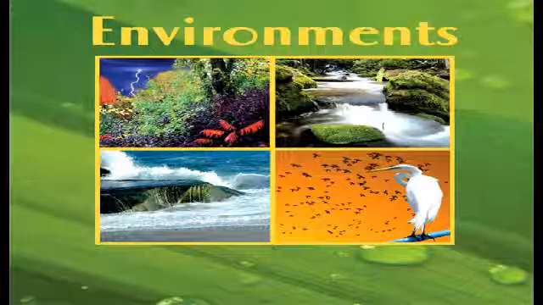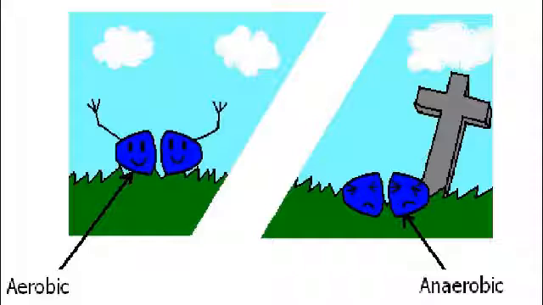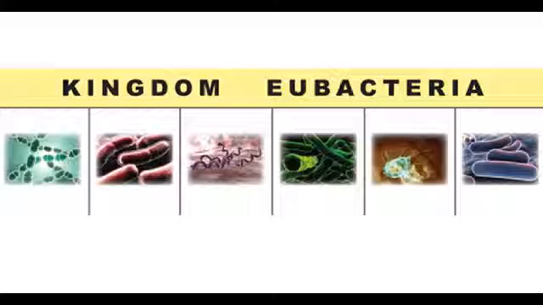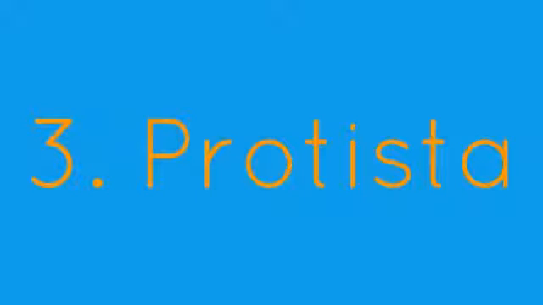Moreover, some eubacteria are aerobic, so they need oxygen to survive, while others are anaerobic, and die in the presence of oxygen. With this information, we can say that the eubacteria kingdom is an important part of living organisms. Though there are some species that may cause harm to the human body, this bacteria phylum is definitely an important part of our ecosystem. Number 3.